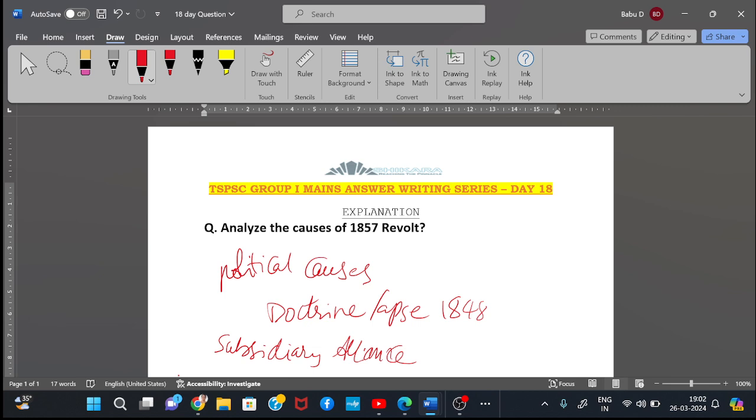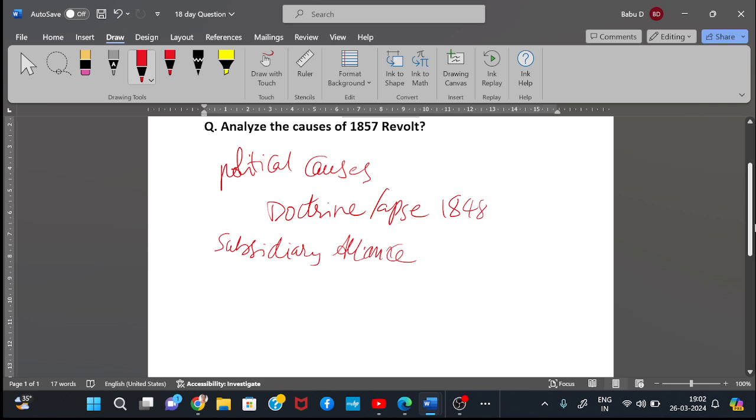ఒక అటెండర్ని తీసేయాలన్నా భారతీయ రాజులకి కష్టమైపోయింది. బ్రిటిష్ వాళ్ళ పర్మిషన్ అవసరం ఏర్పడిందనమాట. So many kings, Jhansi, Nagpur, Satara, all these kings lost their kingdoms, so they voluntarily joined in the revolt. Kings who lost their kingdoms joined the revolt to get them back.